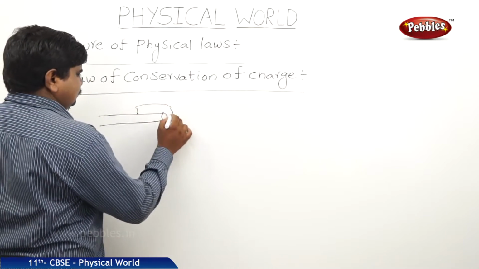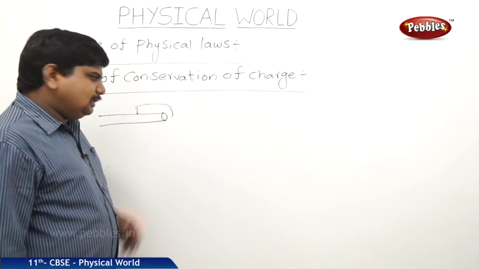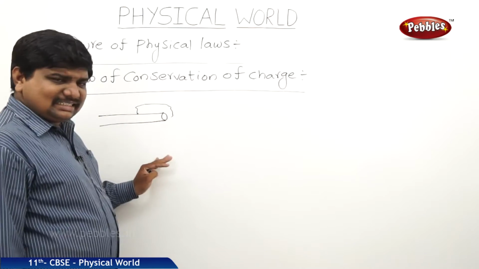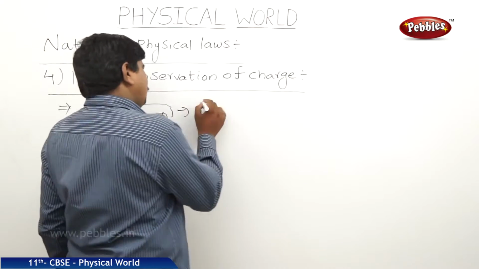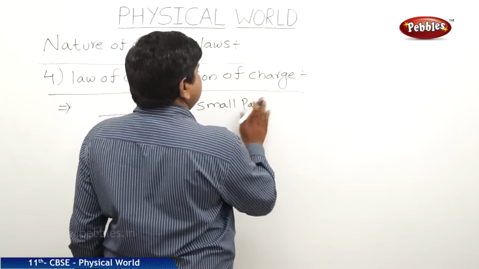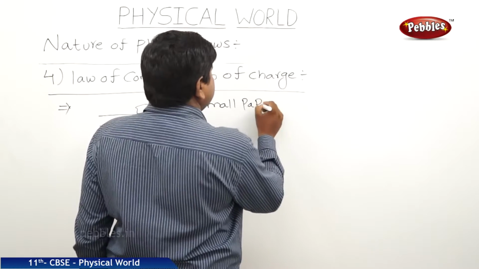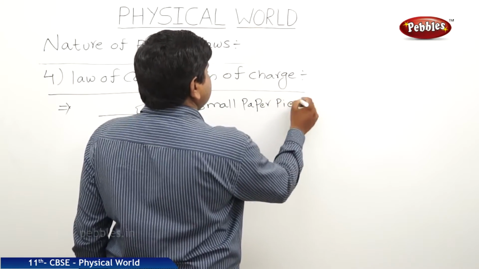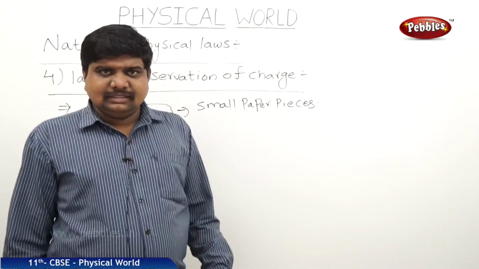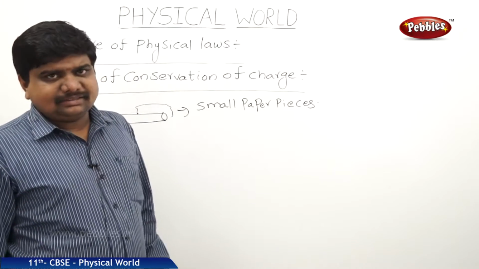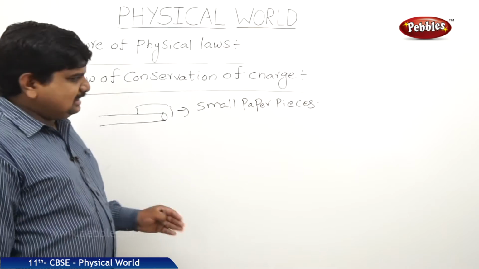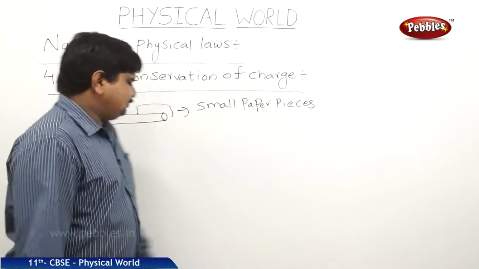Automatically, this rod or cloth which was rubbed is able to attract small paper pieces, as well as our hair, some dust particles like that. That means the body which is able to attract the other is positively charged.